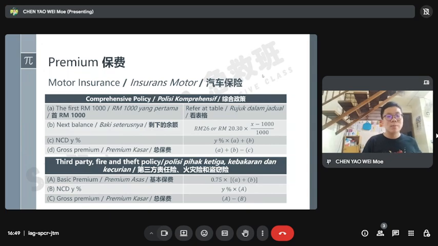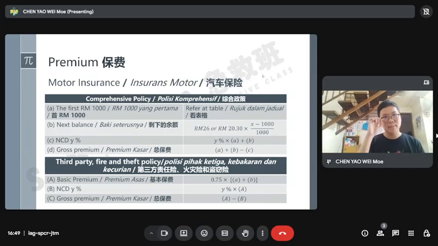X means the sum insured minus 1,000 ringgit, because the 1,000 ringgit you already paid, you already included in section A, and then you divide by 1,000 ringgit. So this is for your next balance. And the basic premium is A plus B, meaning the first and the second added together.